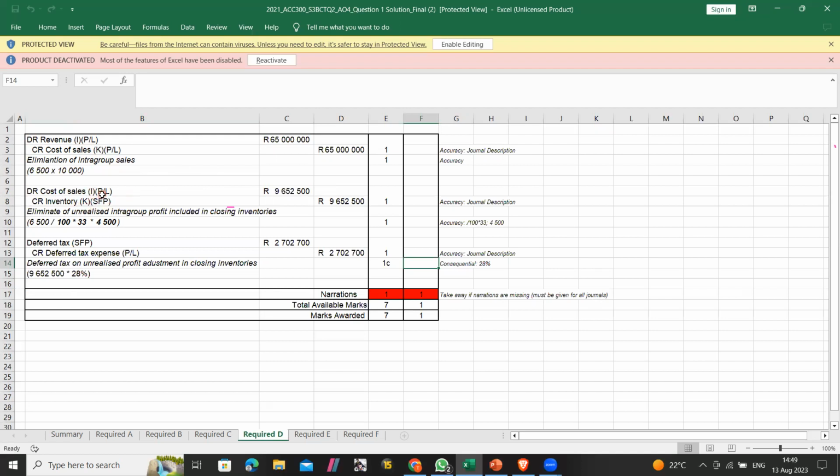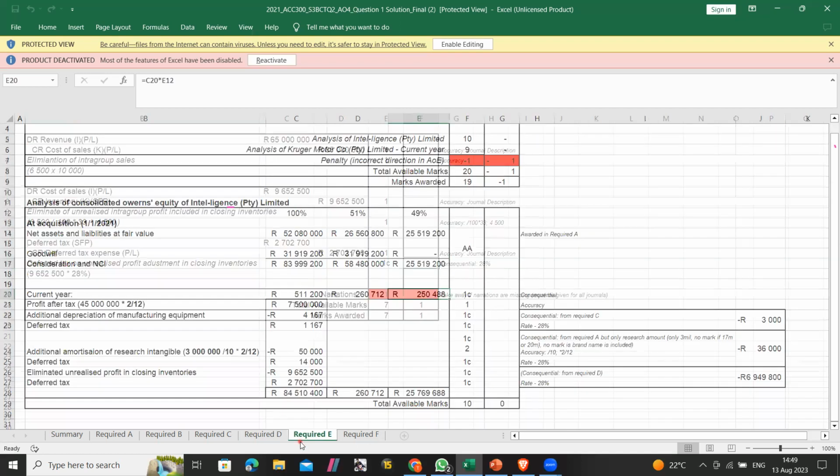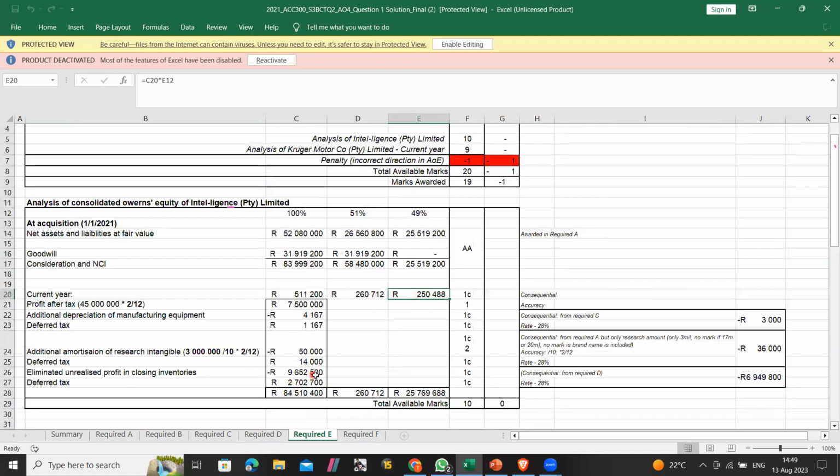This one is a P&L, that's why it came here. It's a minus because it's an expense, it's debited, and then the deferred tax on it. And then here's the current year's profit. This is the profit attributable to the parent. This is the profit attributable to the non-controlling interest.